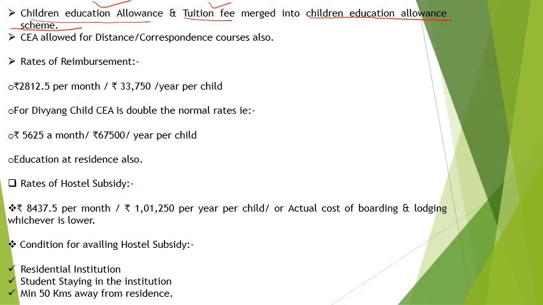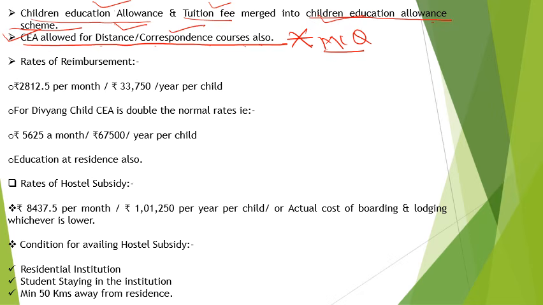Next point is that CEA, Children Education Allowance, is allowed for distance and correspondence courses also. This can be asked in the form of an MCQ: CEA allowed for distance and correspondence courses, yes or no. So you have to remember that for distance and correspondence courses also, CEA is given.